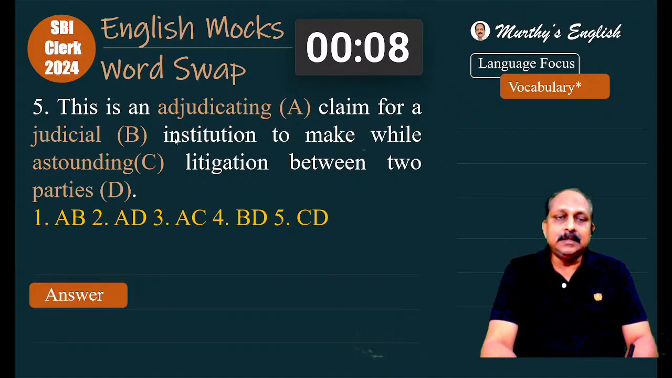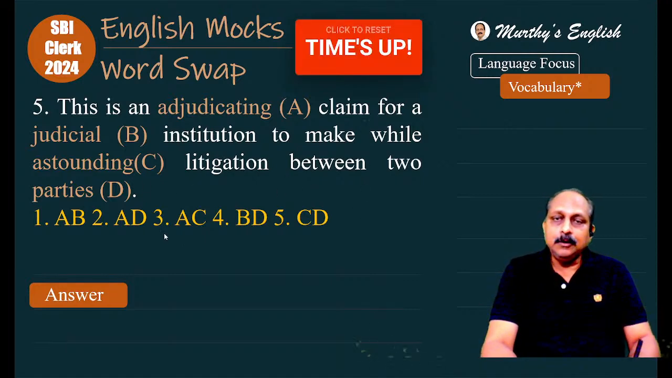My pleasure. This is an adjudicating claim for a judicial institution to make while astounding litigation between two parties. This is a bit complicated under pressure. Let's see whether you can get it or not. Here you have to use your contextual awareness and word combination, collocations, and when you read, you have to know for sure, yes, this is the word that goes with the sentence. Many students have got it right.